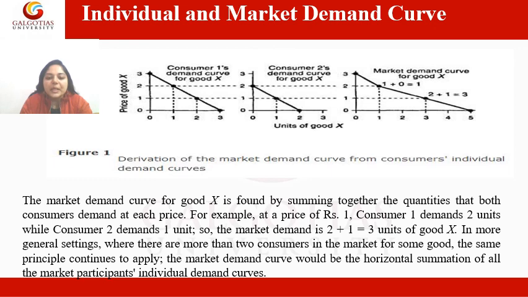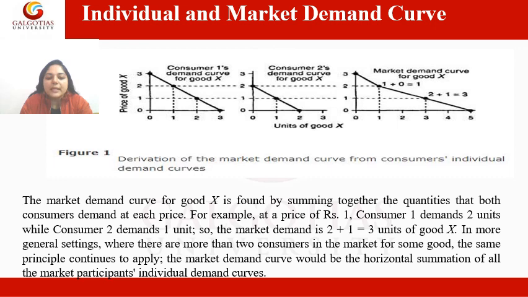For example, at a price of rupees 1, consumer 1 demands 2 units while consumer 2 demands 1 unit. It means demand for a particular product by different consumers can be different. So the market demand here would be 2 plus 1, that is 3 units of good X.